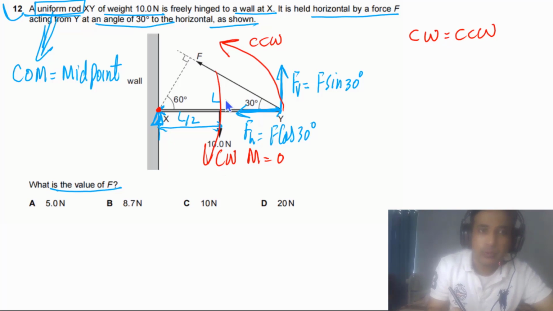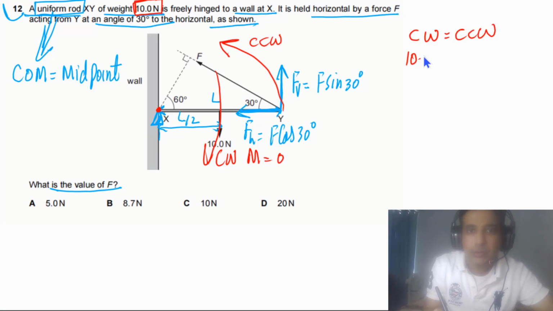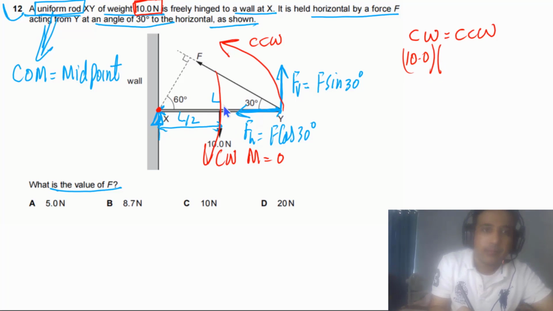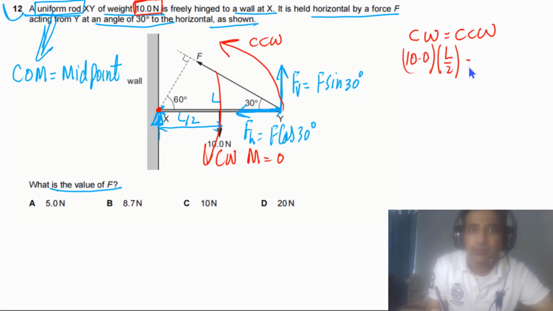Clockwise moment is due to the weight, and weight is given to us, that is equal to 10 newtons. So simply we can write here, we have 10 newtons multiplied by perpendicular distance from pivot, that is equal to L by 2. And counterclockwise moment is due to this force.